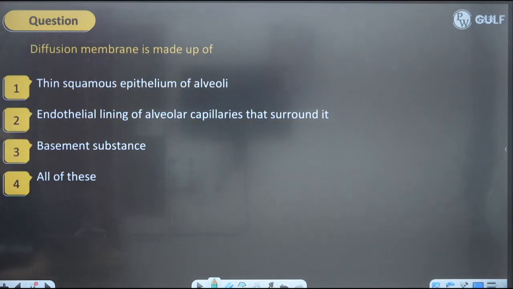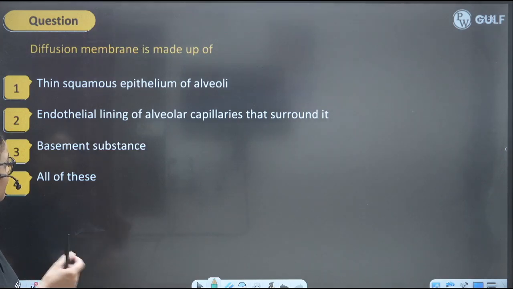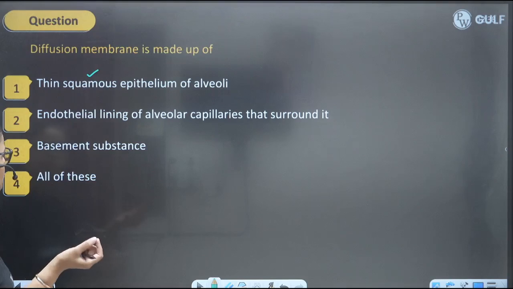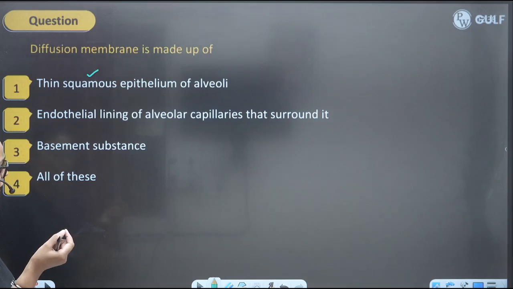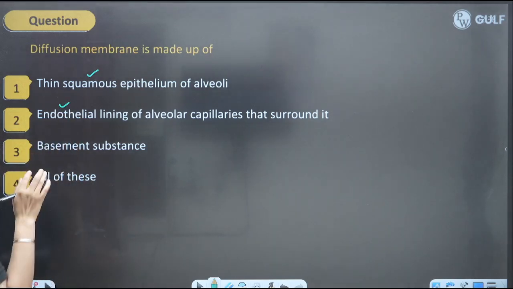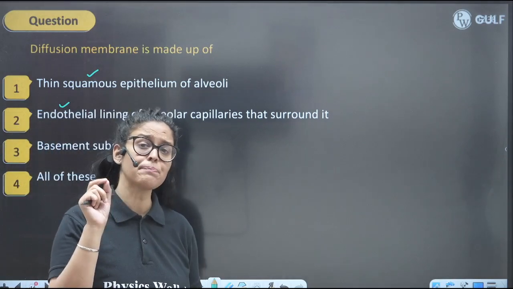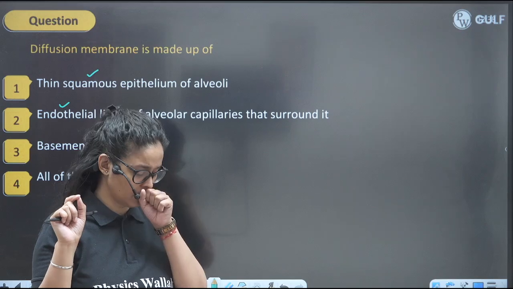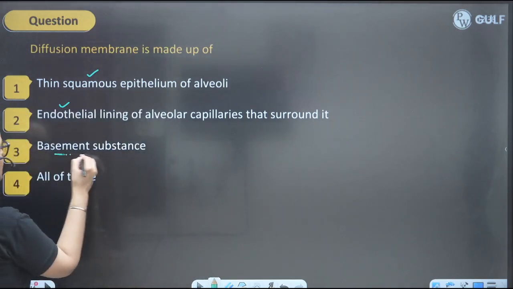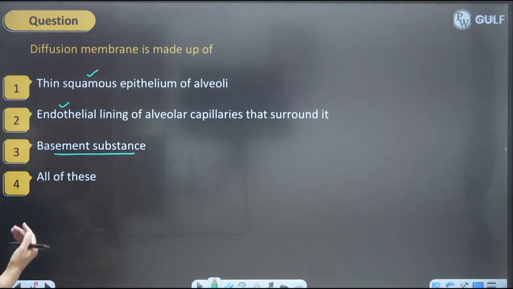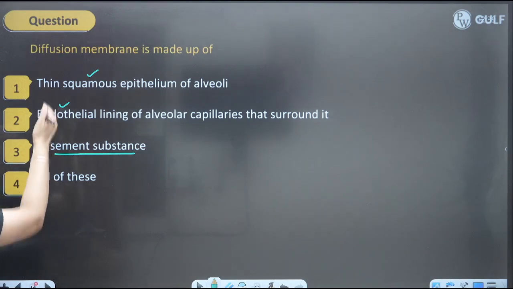Next question, diffusion membrane is made up of thin squamous epithelium of alveoli, endothelial lining of the alveolar capillaries that surround it, basement substance, all of these. So diffusion membrane is made up of a squamous epithelium of alveoli. That's true. Endothelial lining of the alveolar capillaries that surround it. Yes, capillaries are also made up of single squamous epithelium, which is endodermal in origin. So we are calling it endothelial, no? And basement substance. So basement substance is also helping in diffusion. So diffusion membrane is made up of all of these things.